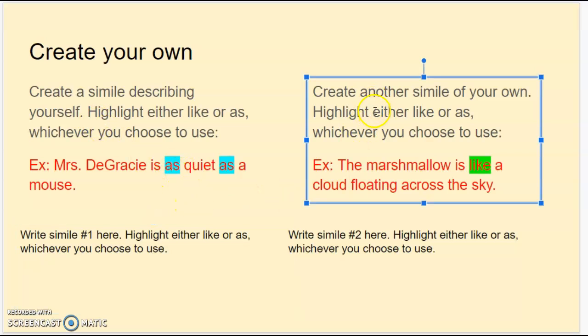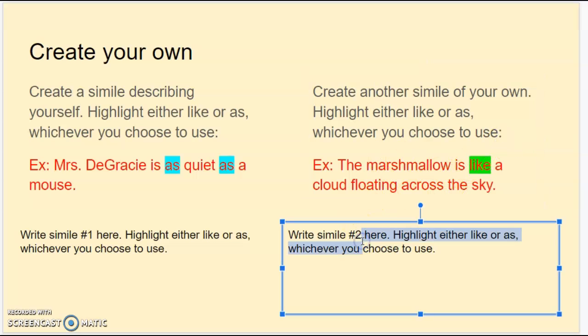Then you're going to do simile 2. You're going to create another simile of your own. You can compare whatever you want. So I said the marshmallow is like a cloud floating across the sky. A marshmallow and a cloud are not the same, but I'm comparing them. This time I use the word like.